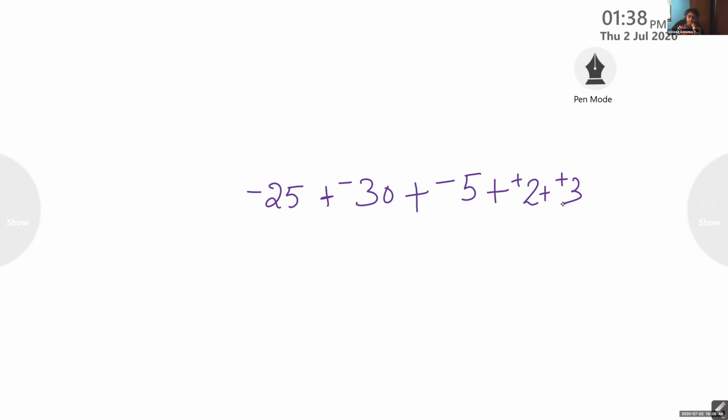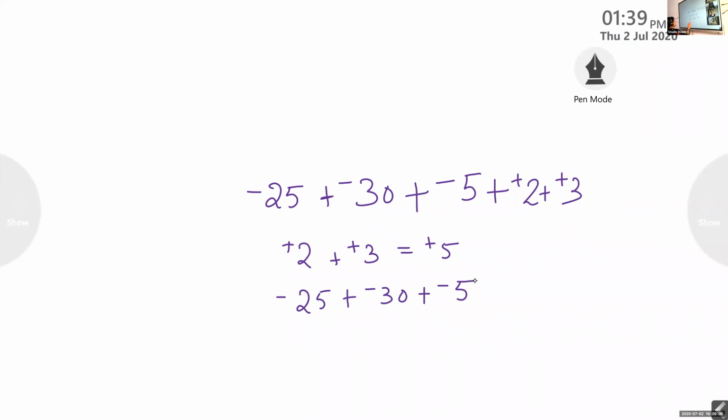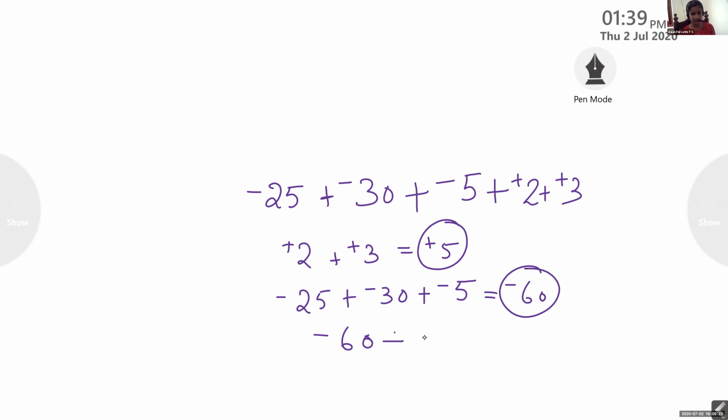First we found the sum of all positive integers. Then we took the sum of all the negative integers: negative 25 plus negative 30 plus negative 5. We added everything together and got negative 60. Then we take the difference of positive 5 and negative 60.